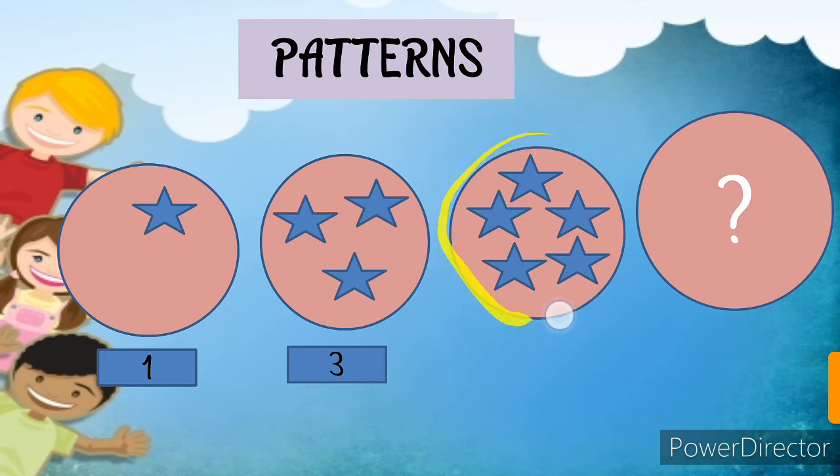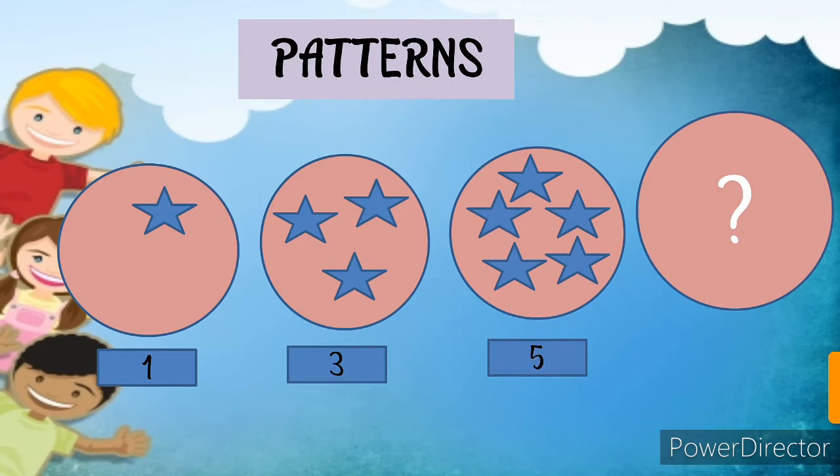Dear students, did you see that 1 star, then we skip 2 and move towards 3? Then we skip 4 and move towards 5. So here we created a pattern of numbers like this: 1, skip 2, then 3, skip 4, then 5.